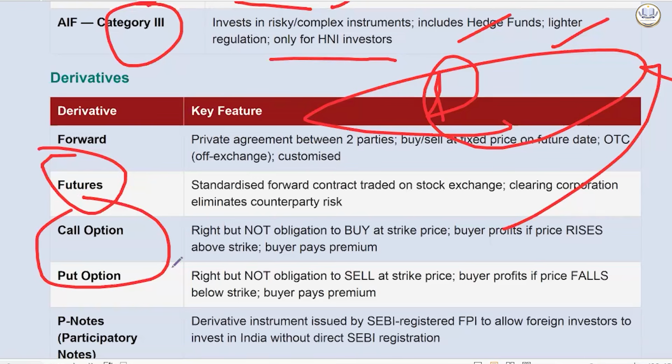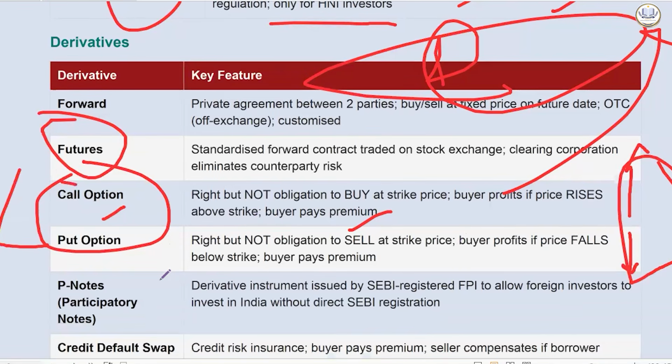Here in the call option, if the price rises above strike, the buyer pays the premium, and if it falls below strike, the buyer pays the premium. So to decide the premium, this further classification is call and put.